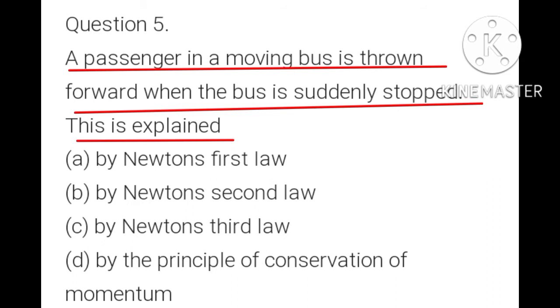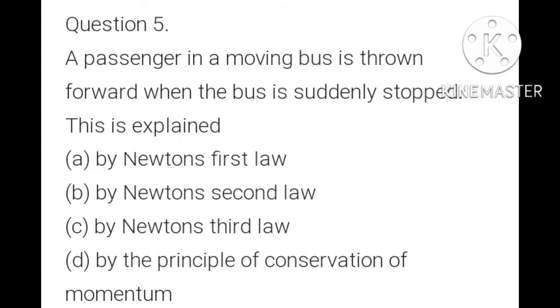Question number 5. The passenger in a moving bus is thrown forward when the bus is suddenly stopped. This is explained: A option, by Newton's first law; B option, by Newton's second law; C option, by Newton's third law; D option, by the principle of conservation of momentum. When the moving bus suddenly stops, the passenger sitting in the bus is thrown forward because the lower part of the body of the passenger comes in contact with the bus.